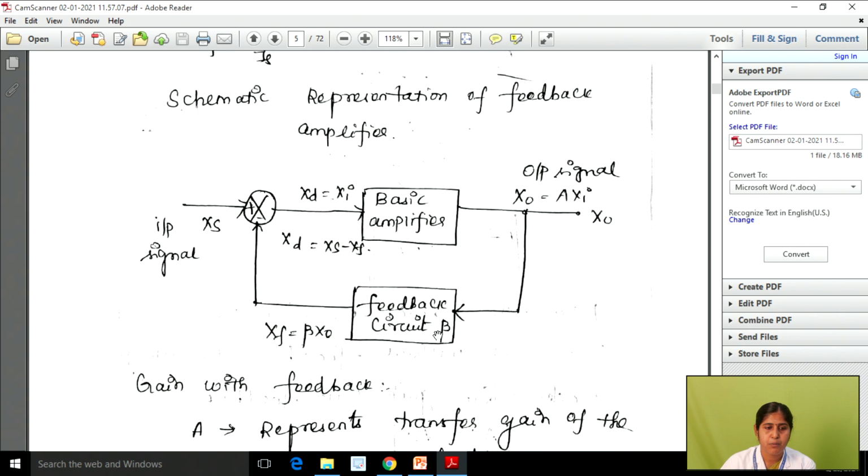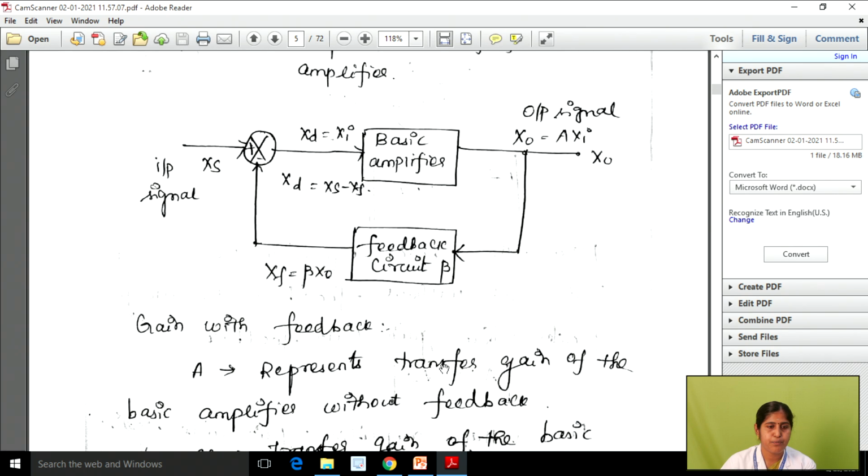What is beta? Beta is the feedback ratio or feedback factor. Beta times the output voltage or current, which we represent as X naught. So Xf is equal to beta into X naught. This is your feedback gain. Right. So from this we can draw the schematic representation of the feedback amplifier diagram.